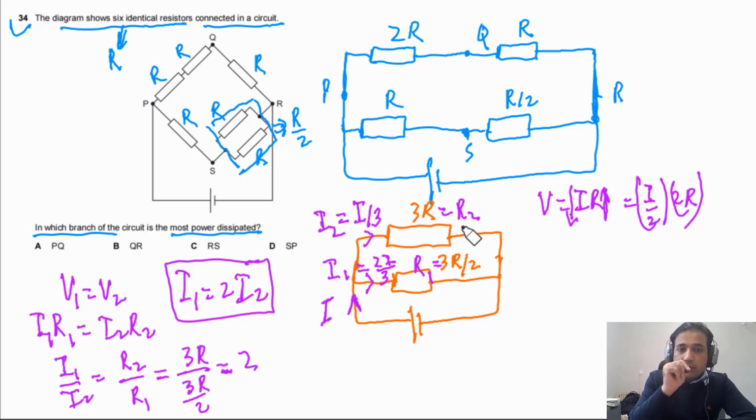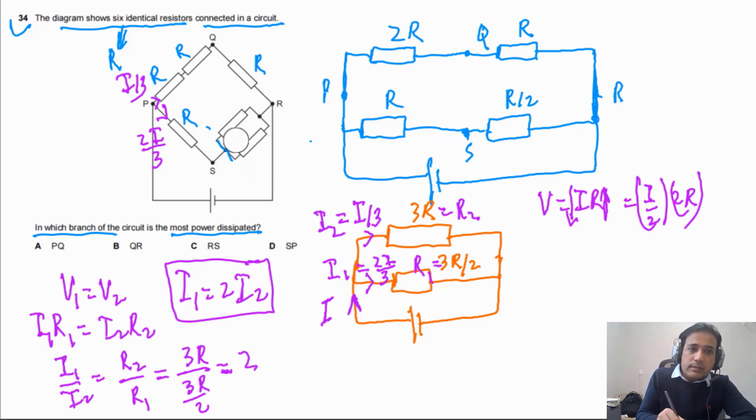Now it means that the current passing through this resistor has to be equal to 2I by 3, and the current passing through this branch, you can label here, has to be I by 3. So the current passing through this resistor is double. How about the current passing through these two resistors? Let me clear this one and write down how much current is passing through these two resistors. We can say R this time. Now 2I by 3 is coming.